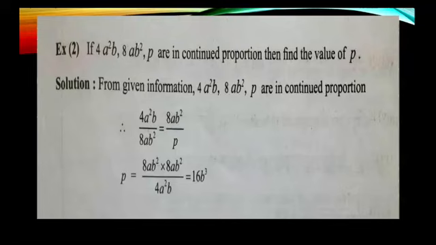So we will write in fraction form. Therefore, 4a square b upon 8ab square is equal to 8ab square upon p. By cross multiplication, we get, therefore, p into 4a square b is equal to 8ab square into 8ab square. Therefore, p is equal to 8ab square into 8ab square upon 4a square b. Now solving that, we get 16b cube. Therefore, the value of p is 16b cube.